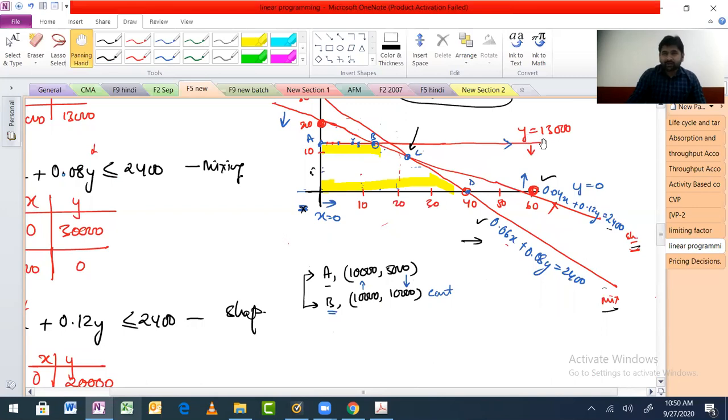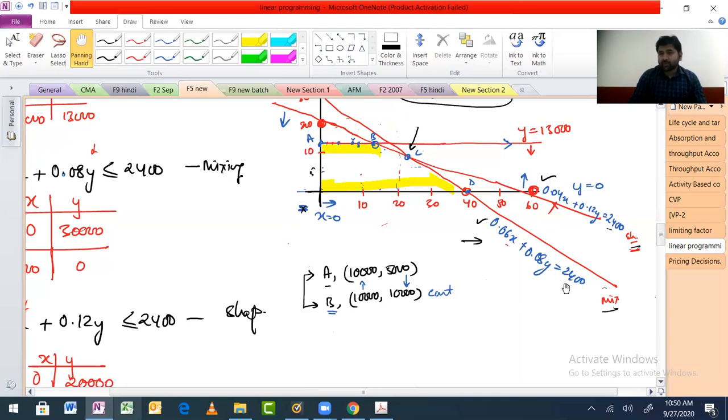Here sales was allowed till 13,000, but since this point is not on this line, what is happening? There is a slack, right? We are selling only 12,000, though we are allowed to sell how much? 13,000, correct? So there is a slack. If B would have been our answer, I'm just saying, then the shaping department will be completely exhausted, but there will be some slack, some gap in the mixing department.